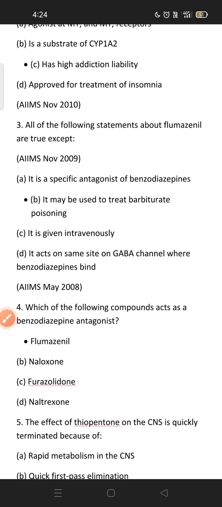D is also correct, and flumazenil is given intravenously. For barbiturate poisoning, we do not use flumazenil because it has only one binding site, the benzodiazepine binding site. It does not bind the barbiturate binding site on the GABA receptor.